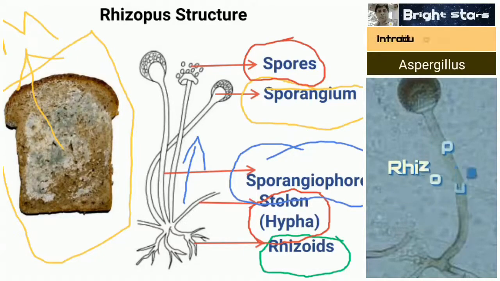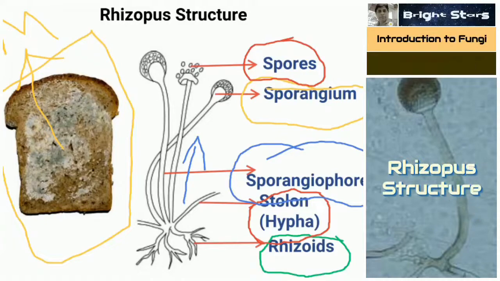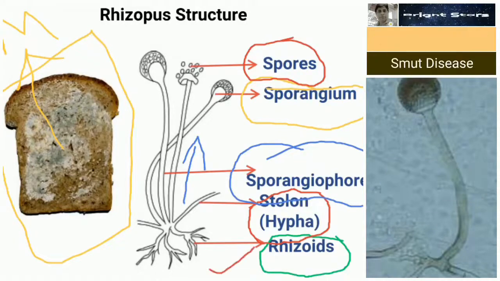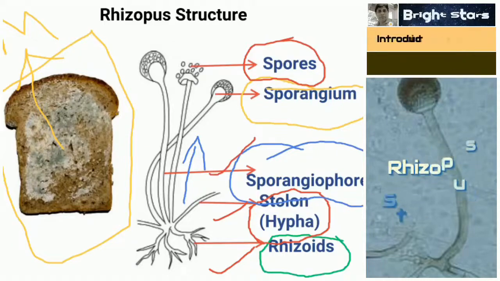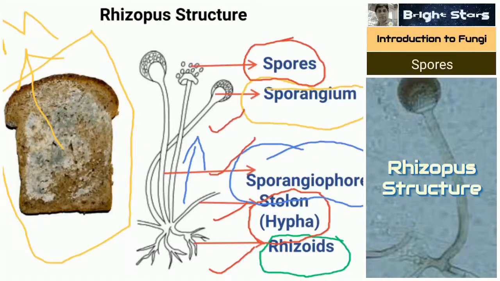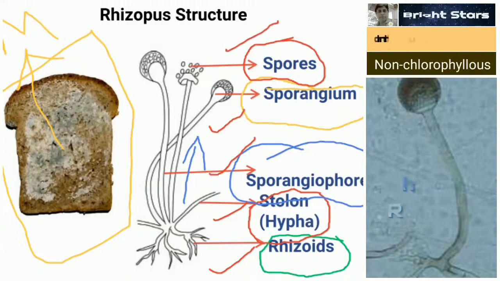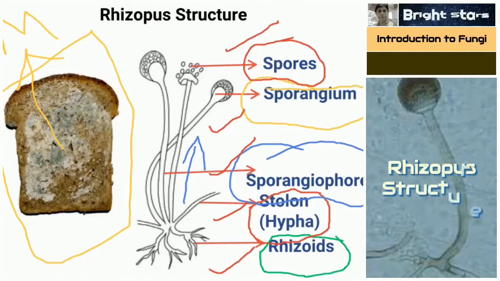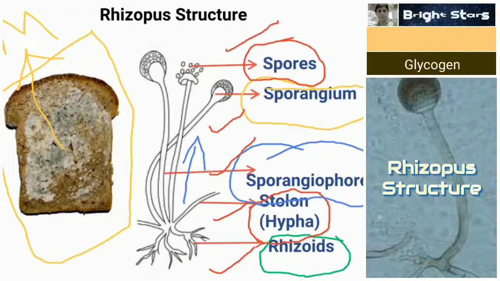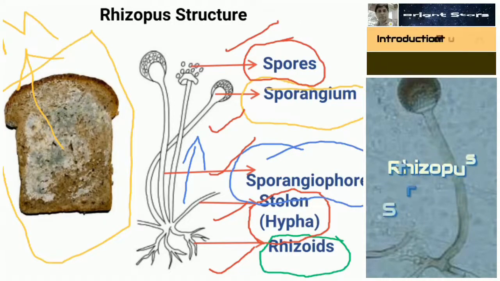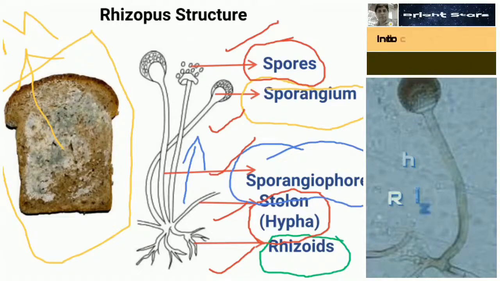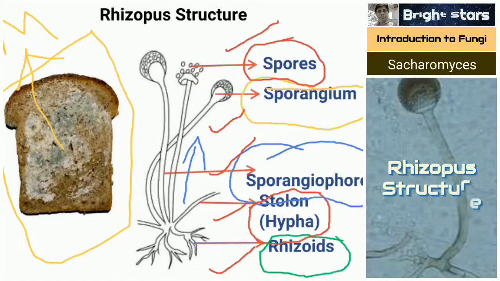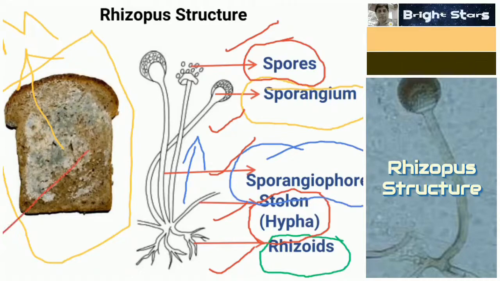So here 5 important structures I have shown. The root like structures we have called rhizoids, and horizontal hypha are called stolons, and vertical hypha is called sporangiophore. The bulged tip of the sporangiophore consists of sporangium. Sporangium produces spores. This is the basic structure. Every medicon student or NEET aspirant should keep this point in mind. These are the basic structures of a Rhizopus. Rhizopus is also called bread mold because of its common appearance on bakery breads.